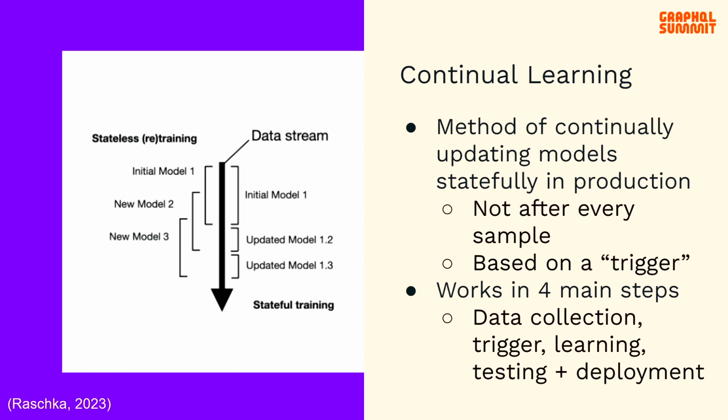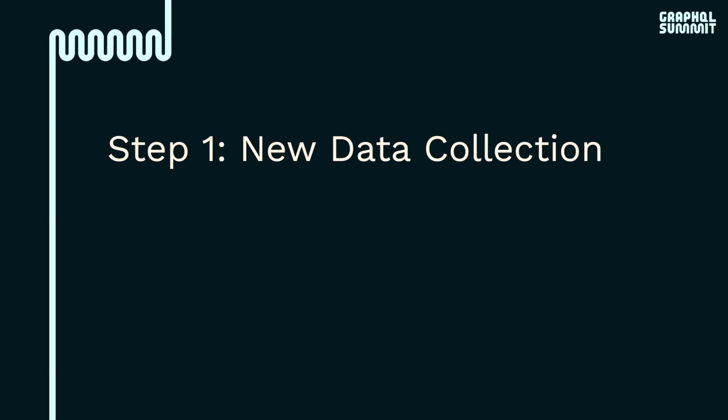Thus, instead of retraining on every sample, it is based on a trigger. This can be a number of things, such as data distribution shifts or the number of new samples collected. In order to enable continual learning, we can split this up into 4 main steps: data collection, trigger, learning, and testing and deployment. So let's jump straight into our first step, which is new data collection.